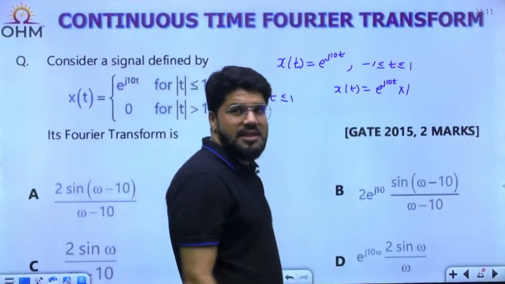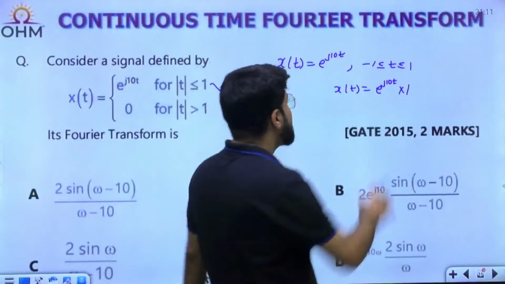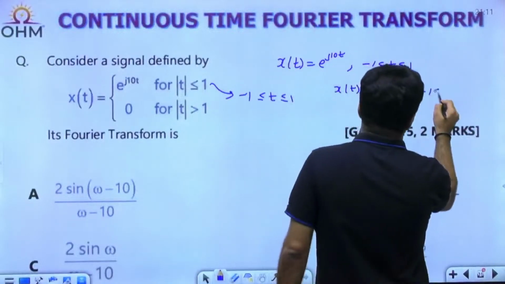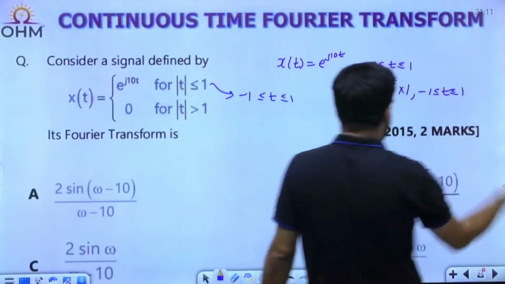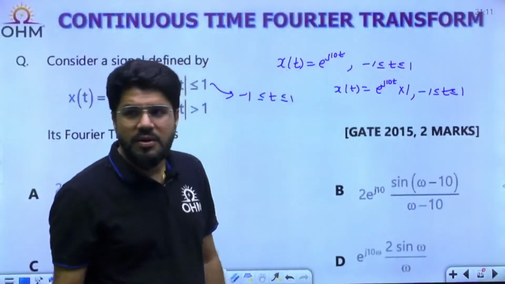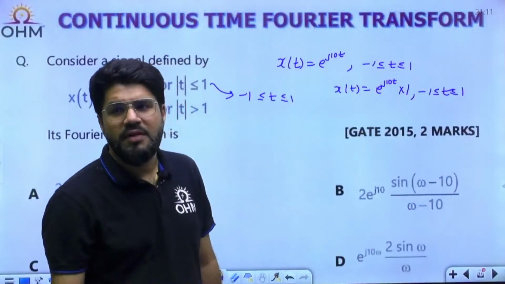We can write it as e power j tan t into 1, for minus 1 less than or equal to t less than or equal to 1. We can multiply any quantity by 1. That's what I have done here.